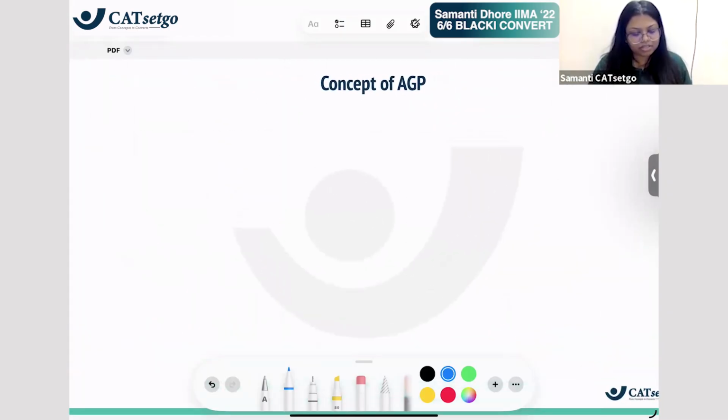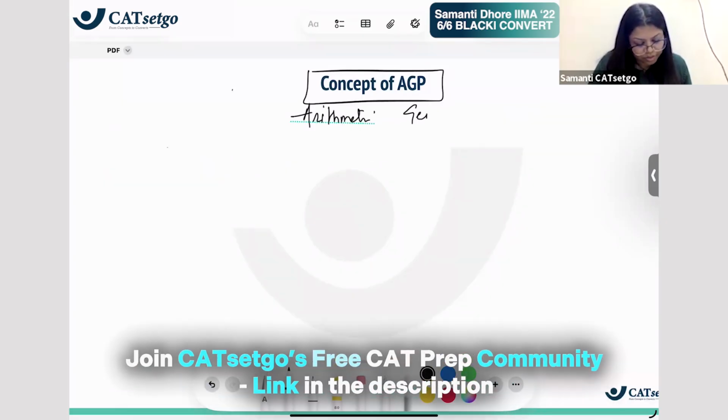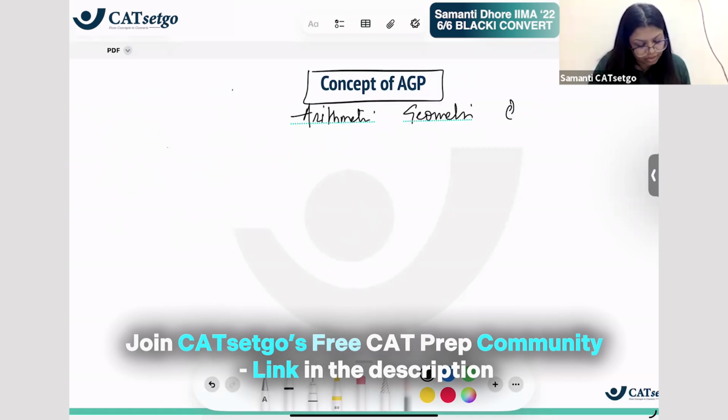Now let us just learn 2-3 more small concepts. Okay. More small concepts. So what do we have? We have the concept of AGP. What is AGP? AGP stands for arithmetic geometric progression.